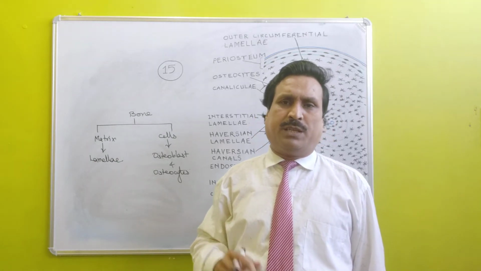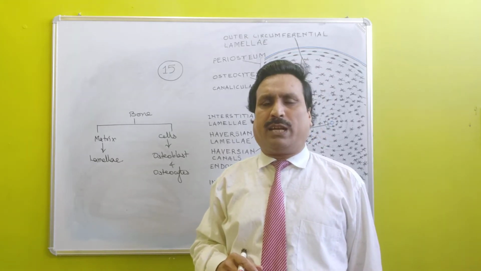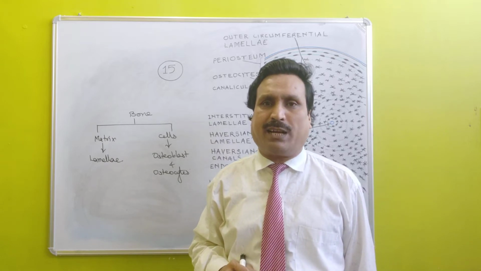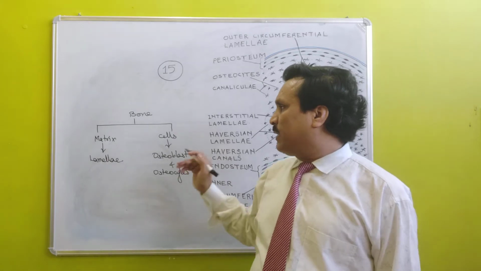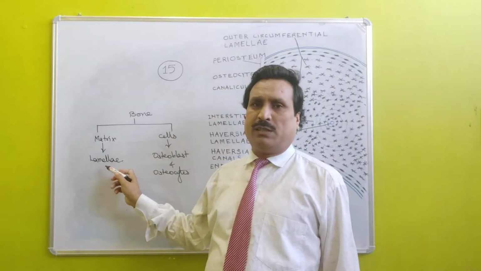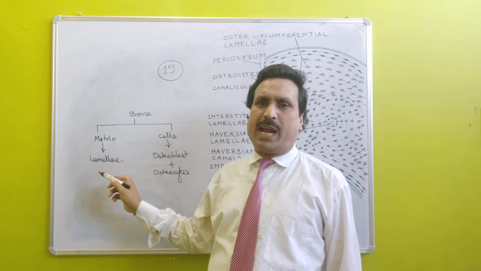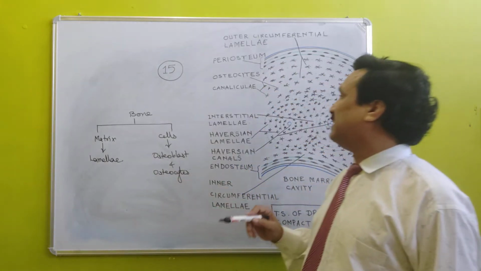Matrix of bone is solid and is present in the form of concentric lamellae. These lamellae of the bone are strip shaped and present one after the other concentrically.